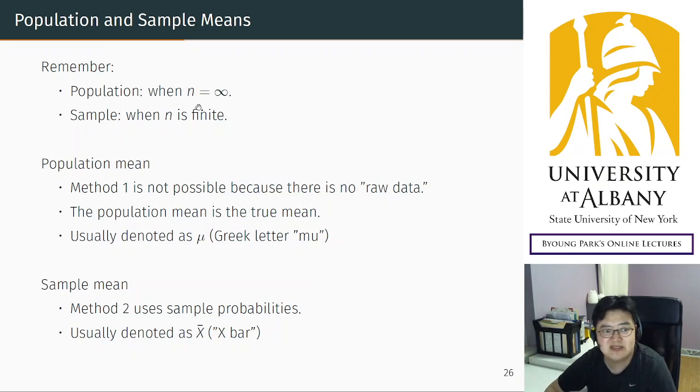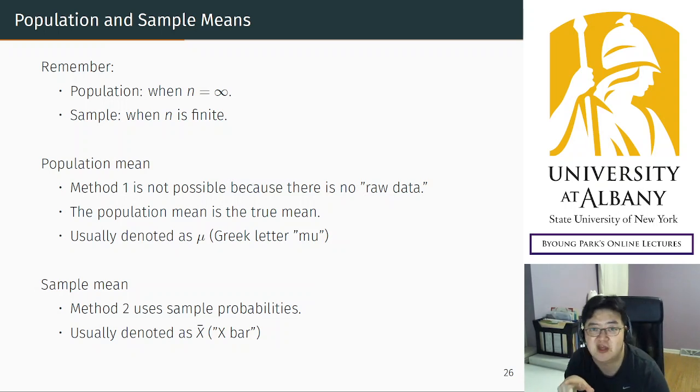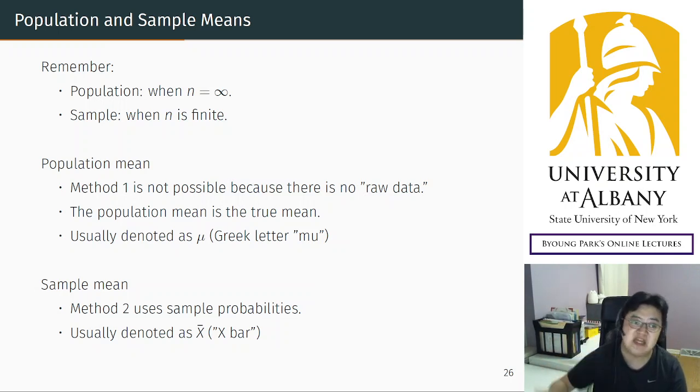The same distinction applies to the mean or the average. We call it the population mean if you have an infinite number of outcomes. If you have an infinite number of observations, you know the true probability. You have the true probability, so you can calculate the true mean. This is the true mean because you know the true probability only when you have an infinite number of observations.